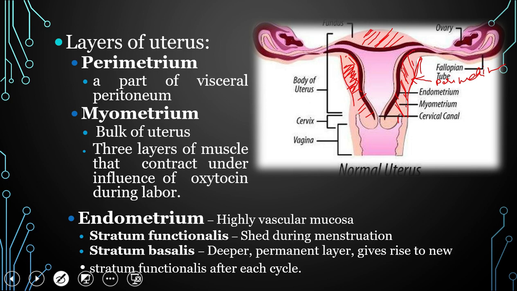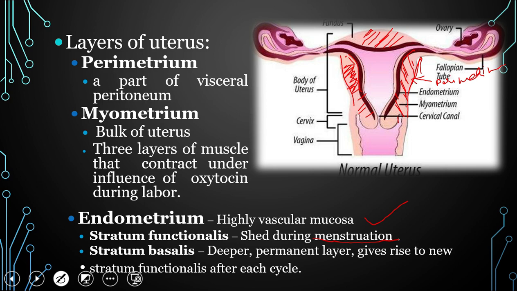The dark reddish color is the endometrium, which is a highly vascular mucosa. It is again divided into stratum functionalis and stratum basalis. The stratum functionalis is the inner part which is shed at the time of menstruation, while the stratum basalis is a deeper permanent layer and it gives rise to the new stratum functionalis after each cycle.